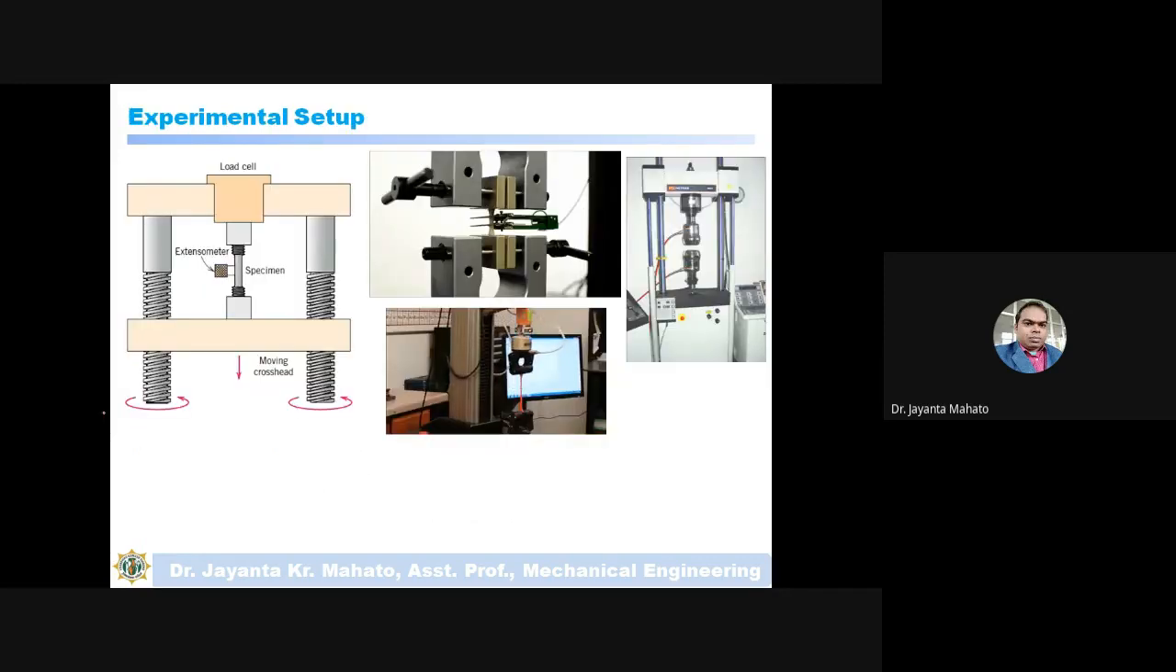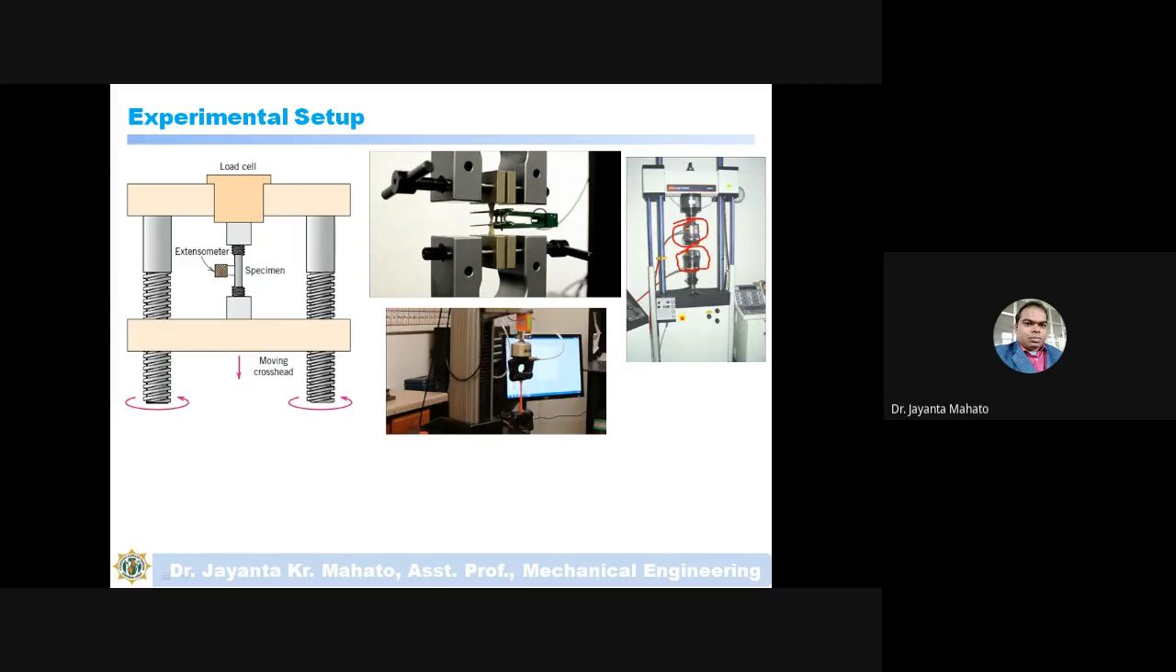Now this is the experimental setup of a tensile test. This is the Instron machine. This may be servo hydraulic or servo electric, hence this machine can be driven by hydraulic or electric. In this machine there are two parts, meaning two jaws are there. One is the upper jaw and another is the lower jaw. This jaw is used to grip the material.